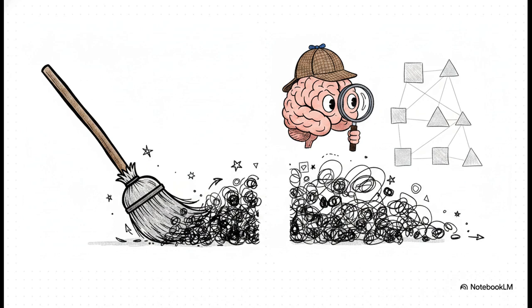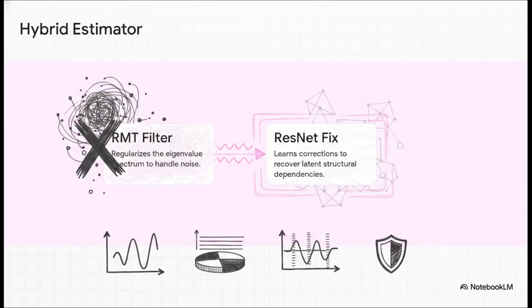So on the other side, a residual neural network, or ResNet, steps in. While RMT cleans the surface eigenvalues, the ResNet acts like an AI detective. It learns data-driven corrections to recover the latent structural dependencies hidden deep within the eigenvectors. So the process is a two-step hybrid estimator. Step 1, hierarchical filtering using random matrix theory to isolate the true signal from the bulk noise. Step 2, applying the ResNet data-driven corrections to map the actual structural relationships hiding underneath.